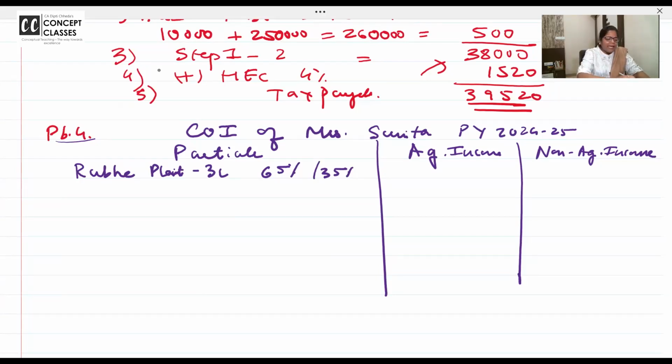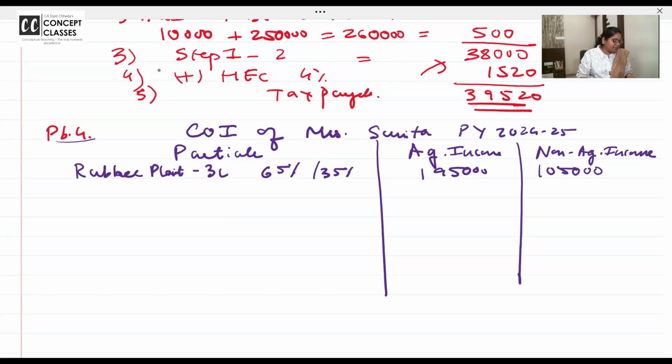Don't type again and again. Each and every minute is important. Memory into 65%, 195. Memory into 35%, 1,05,000 taxable. This was rubber.